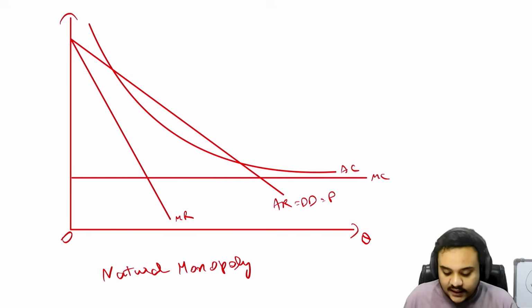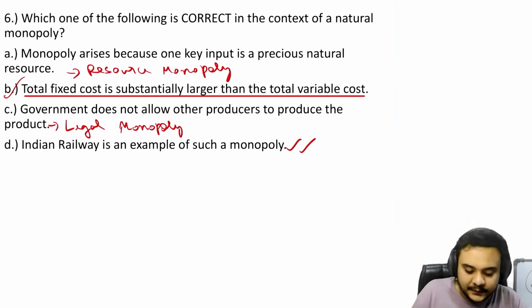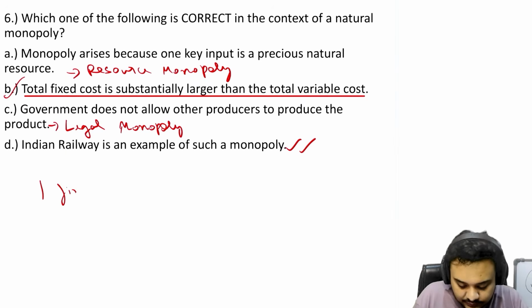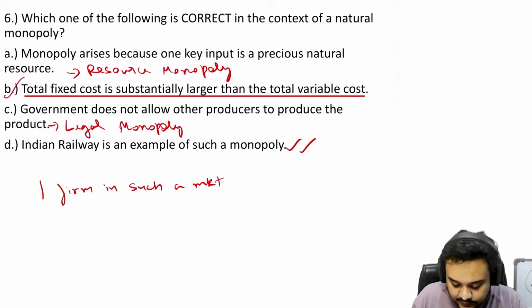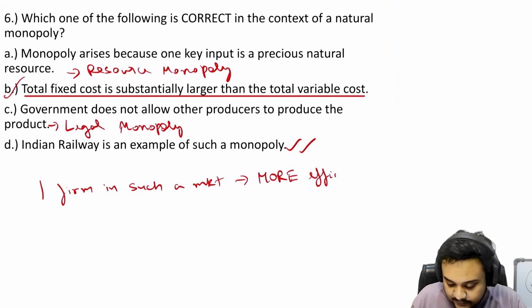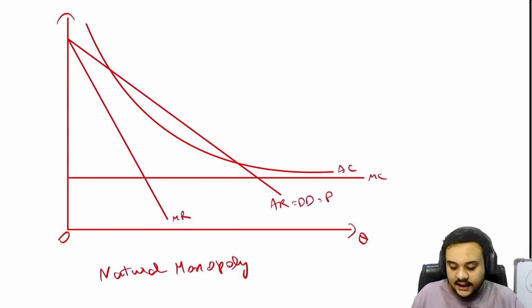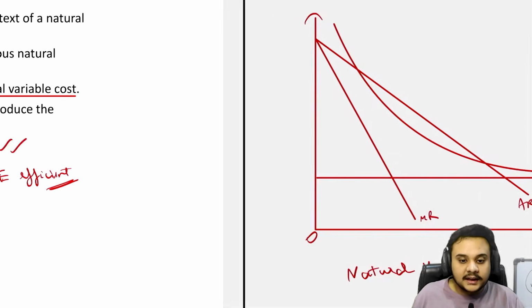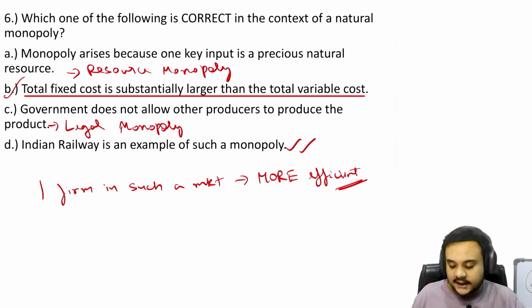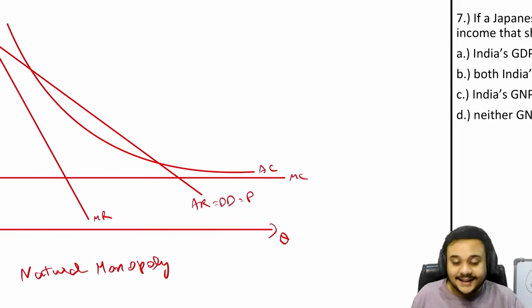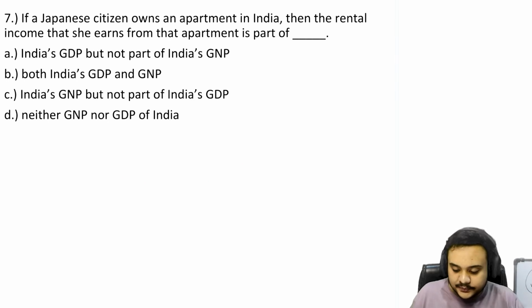So that is why one firm in such a market is more efficient, and such a situation is defined as a natural monopoly. So remember the graph, remember the defining characteristics. It is a very important topic as it is directly mentioned in the syllabus.